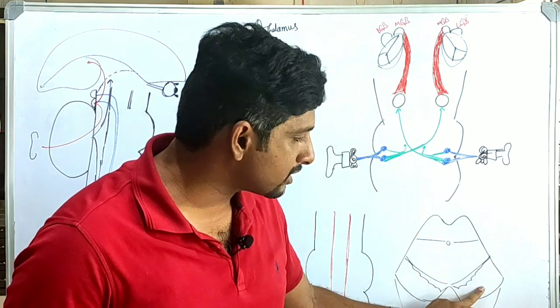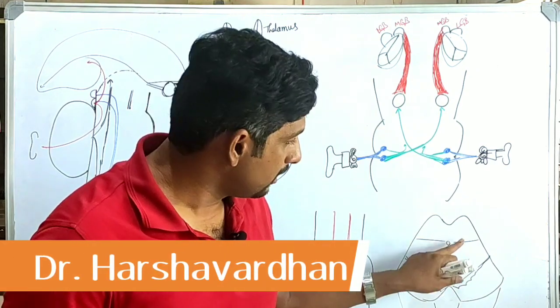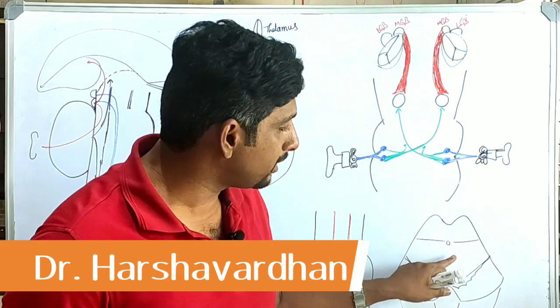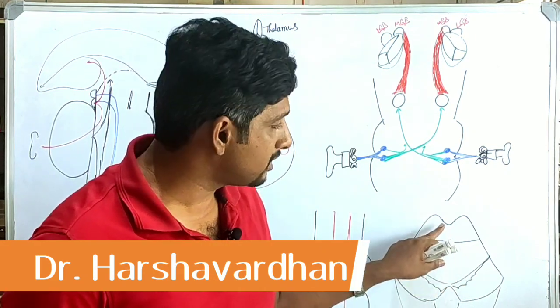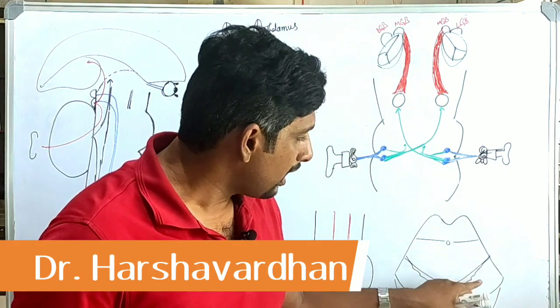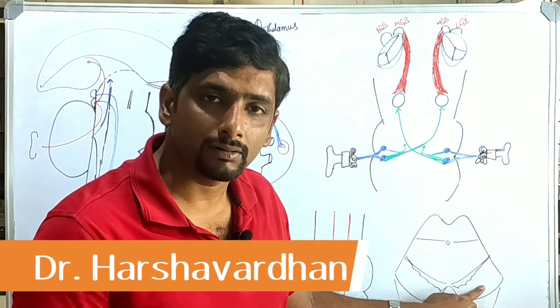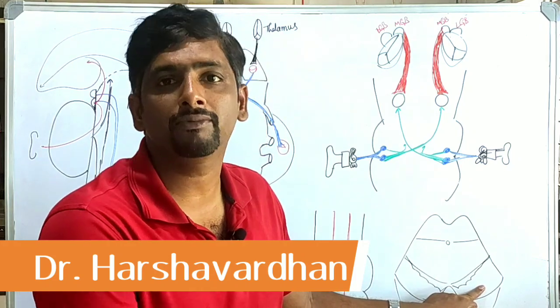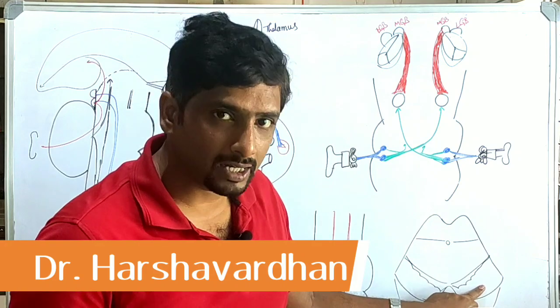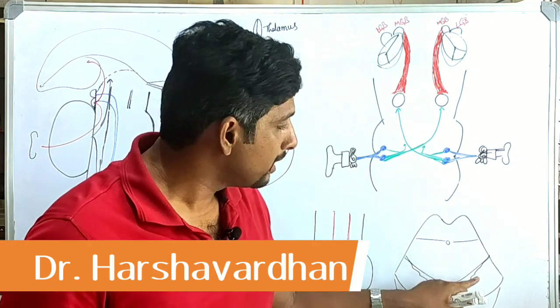In the previous class we discussed the crus cerebri and the substantia nigra, and we know that this is the tegmentum. As we know, this is the base part of the brain stem. In the midbrain, this base part of the brain stem is called the crus cerebri, and this is the tegmentum portion.